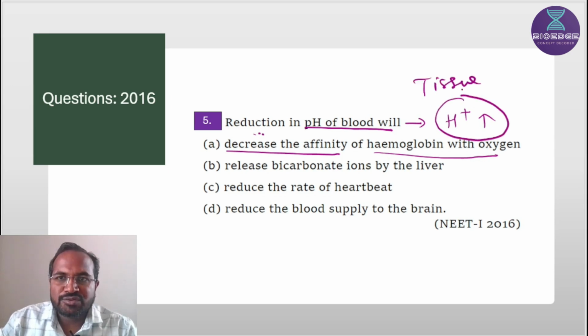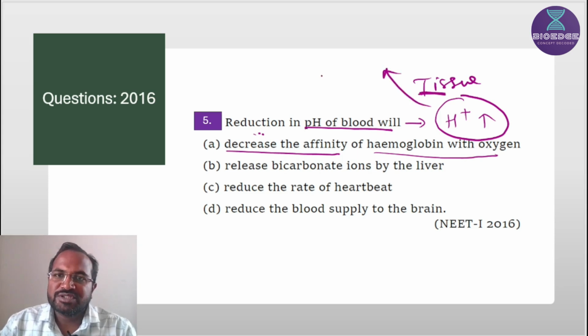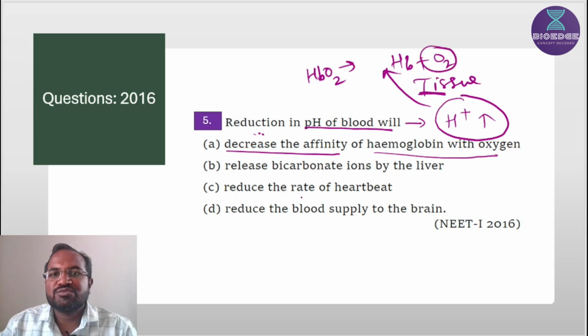and these H plus ions bind with the amino part of the hemoglobin and form hemoglobinic acid, and there will be a slight change in the structure, and if there is a slight change in structure, HbO2 dissociates and forms hemoglobin and oxygen. So that's why oxygen release will be increased.